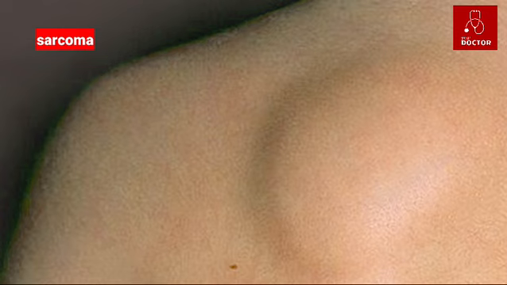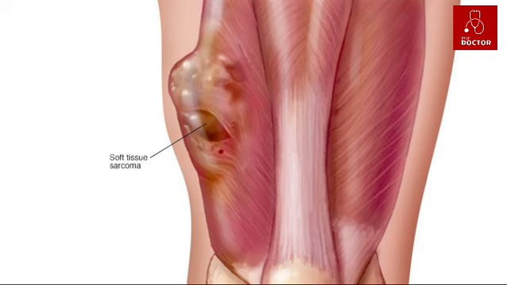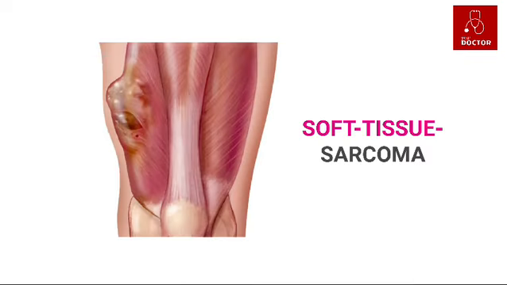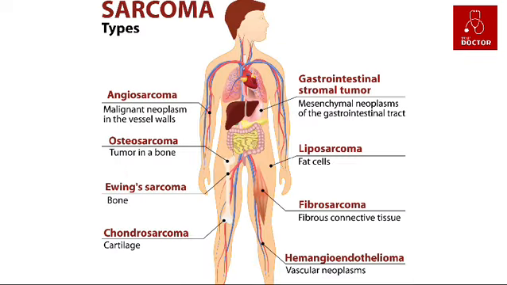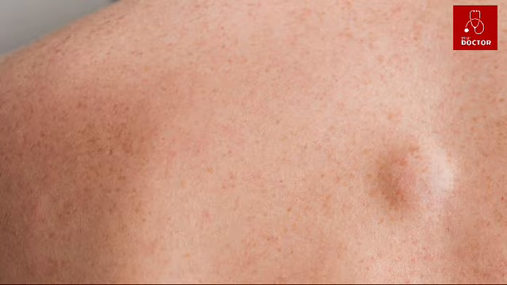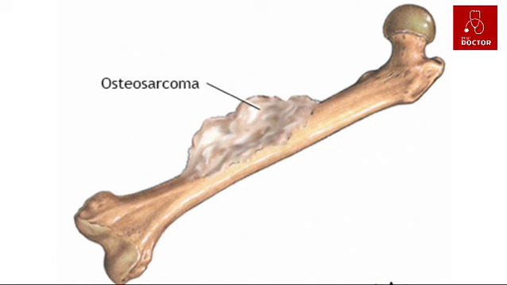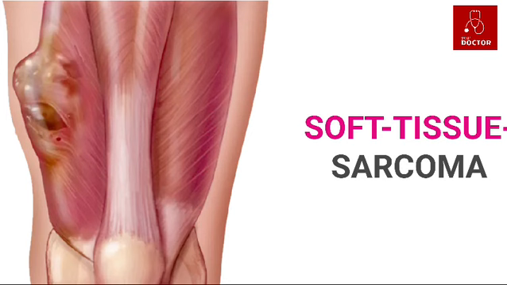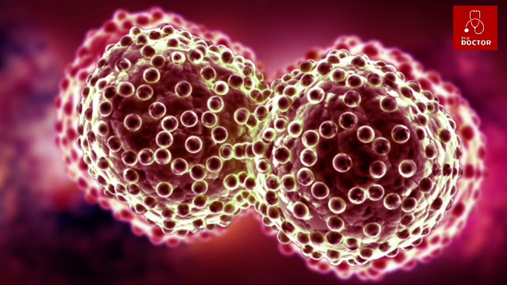B. Sarcomas. Sarcomas start in connective tissues. These are the supporting tissues of the body. Connective tissues include the bones, cartilage, tendons and fibrous tissue that support organs. Sarcomas are much less common than carcinomas. There are 2 main types: A. Bone sarcomas. B. Soft tissue sarcomas. These make up less than 1 in every 100 cancers, 1%, diagnosed every year.